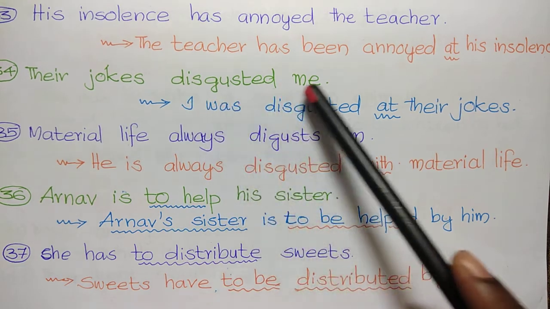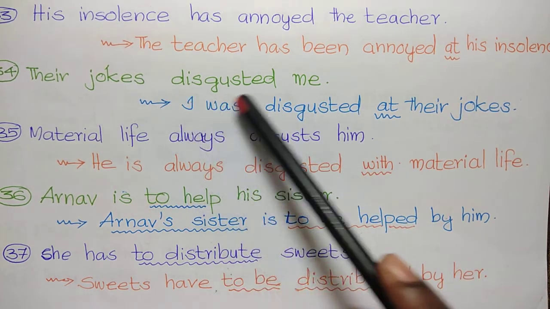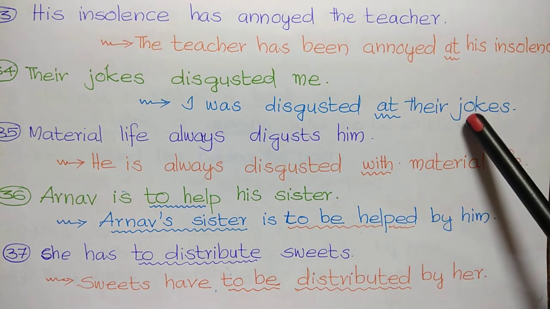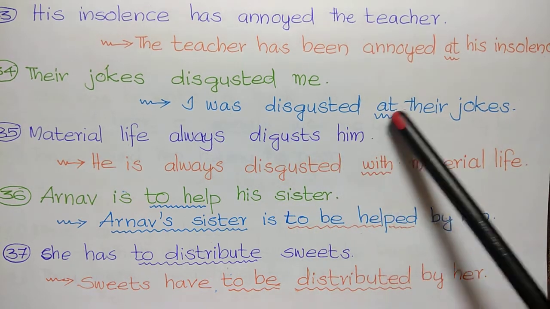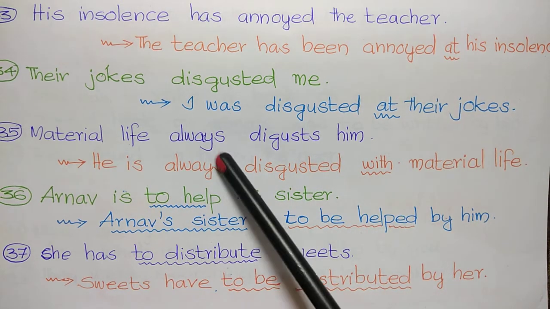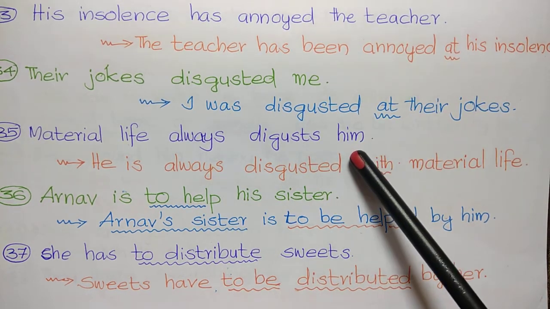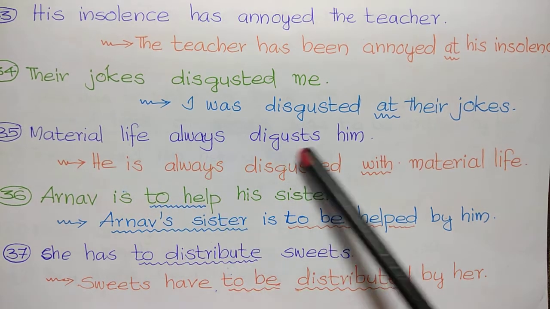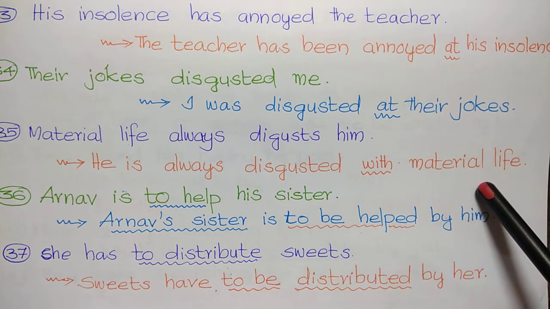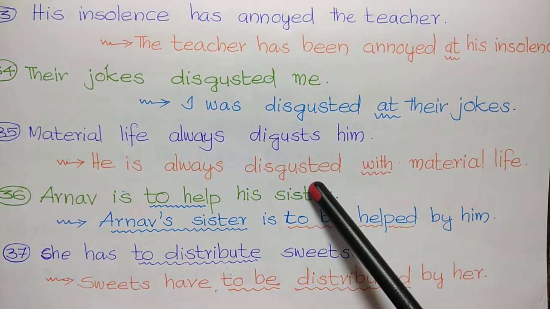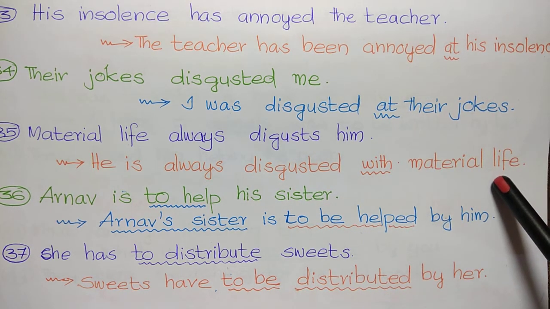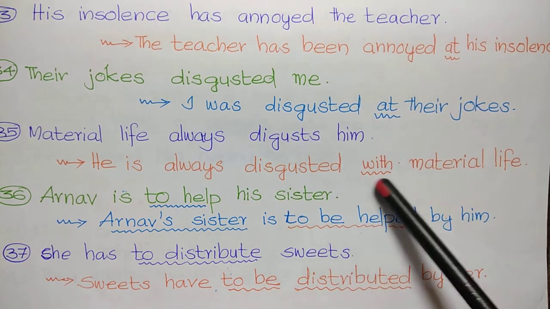Their jokes disgusted me. I was disgusted at their jokes. Here again, disgusted at their jokes. Material life always disgusts him. He is always disgusted with material life. Here the preposition with is used with disgusted for things. Material life. He is always disgusted with material life.